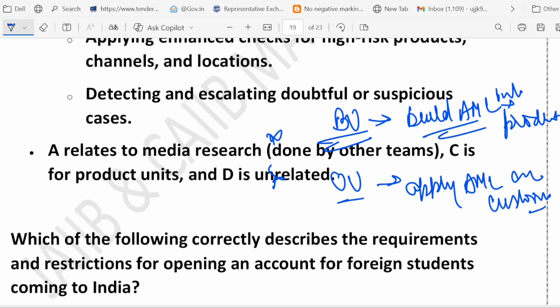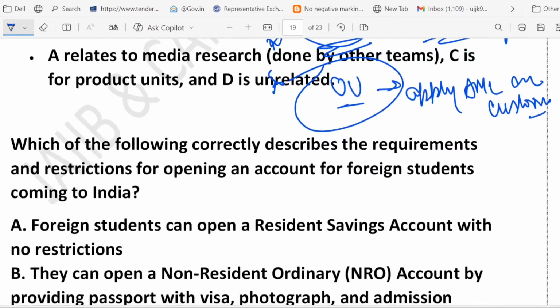I have given you two examples to make it clear. So think of it this way. Business unit designs the rules, operating unit enforces them, right? Who designed the rule? Business unit. Who enforces them? Operating unit. This way you can remember the function of business unit and operating unit. I hope that makes sense.